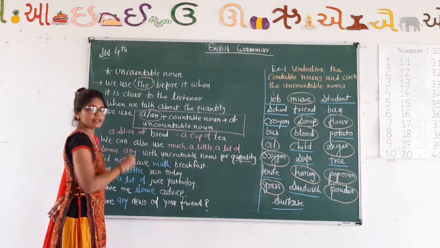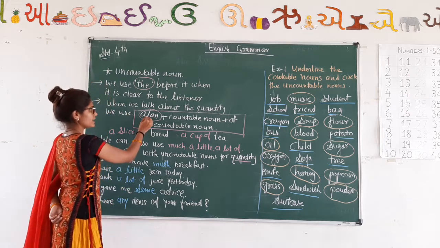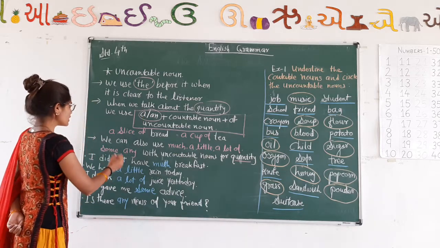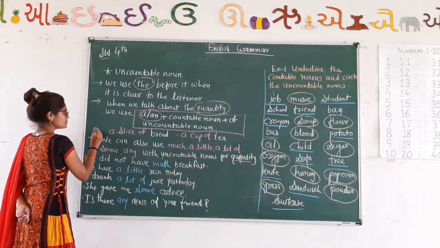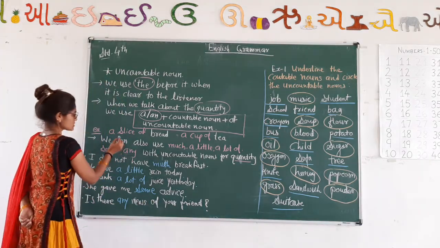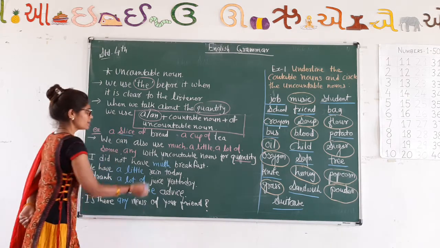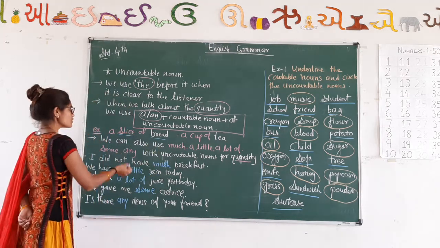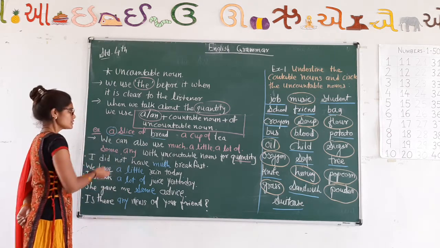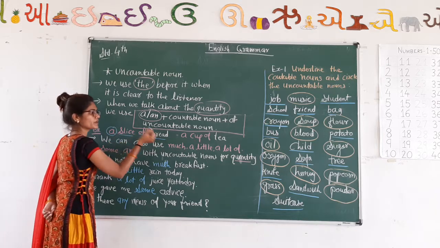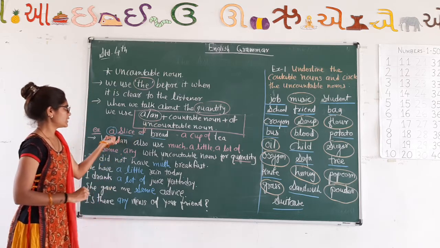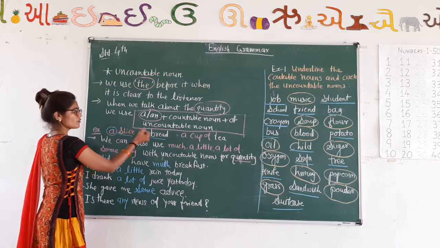But we can use the articles a and an when we are talking about the quantity of the substance. You can see the example here: a slice of bread. Here slice is a countable noun and bread is an uncountable noun. Since slice is countable, we can put the article before it: a slice of bread.